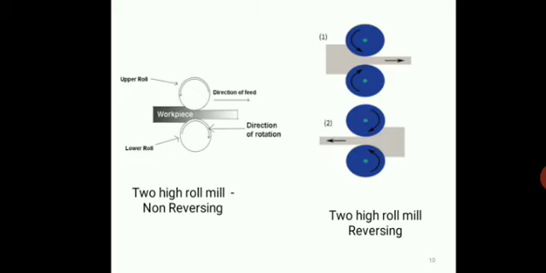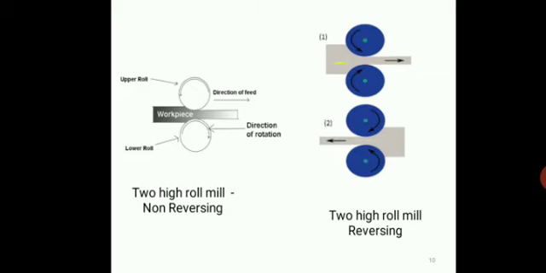And then we classify the 2 high mills into non-reversing and reversing types. In non-reversing mills, rolls of equal size are rotated only in one direction. The rolls only rotate in one direction; we cannot change the direction of the rolls. In the reversing type, the work can be passed to and fro through the rolls by reversing their direction.